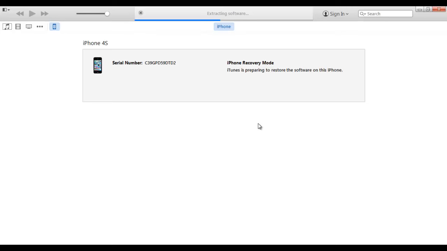From this on I don't have to do anything, just wait. Wait for extracting, and then wait for preparing to be restored, and then restore the last one.